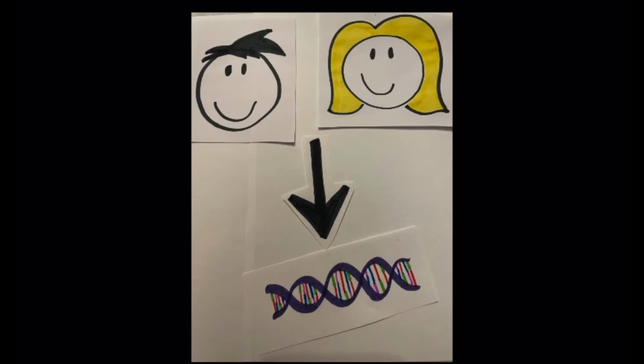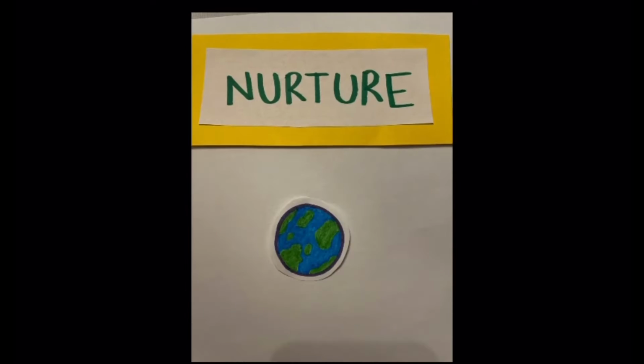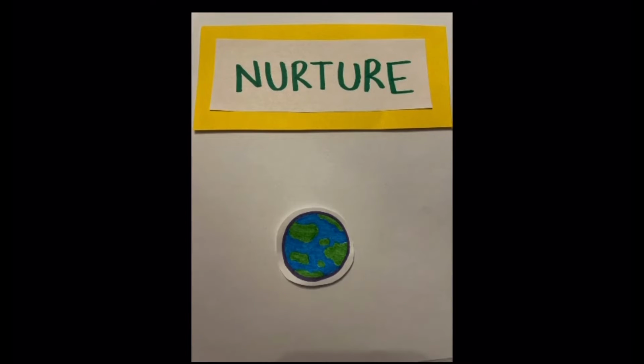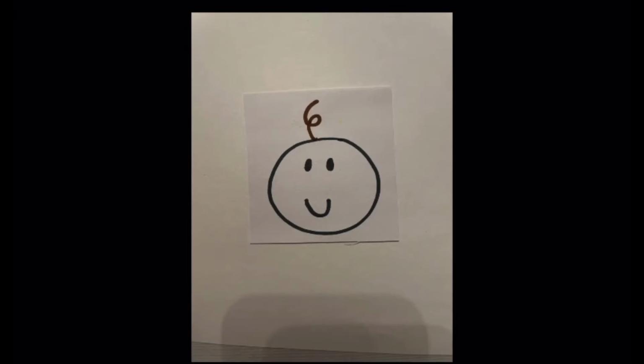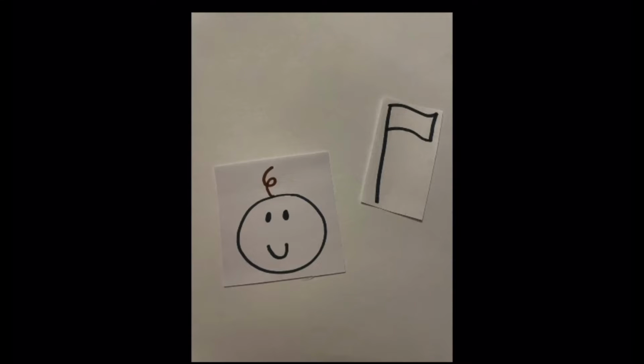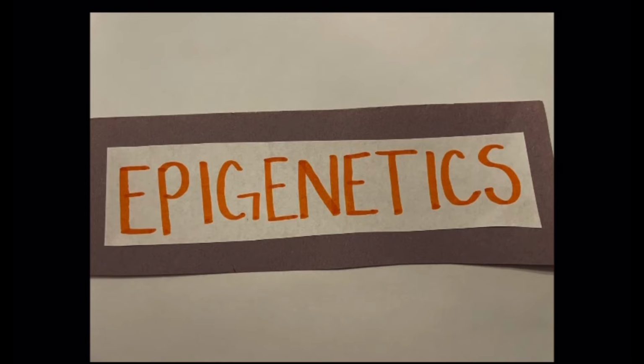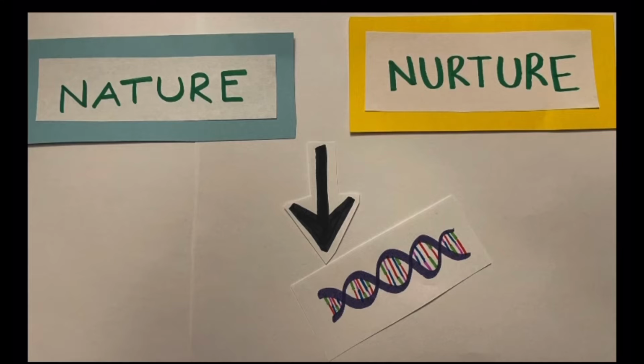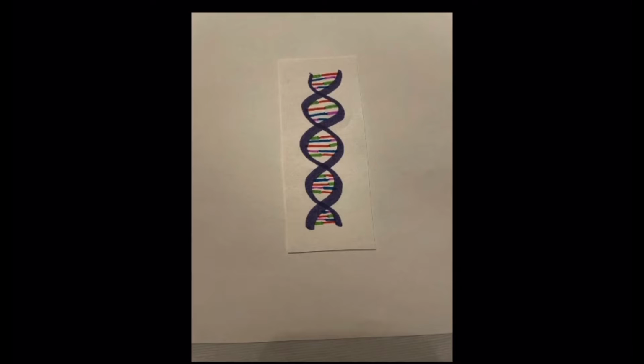This means that genes are inherited from a parent through the transmission of DNA. Nurture refers to environmental variables impacting who we are. This includes childhood experiences, how we were raised, social relationships, and our cultures. Scientists use the study of epigenetics when looking at genes. Epigenetics shows how environmental influences, including nature and nurture, help shape one's genetics.